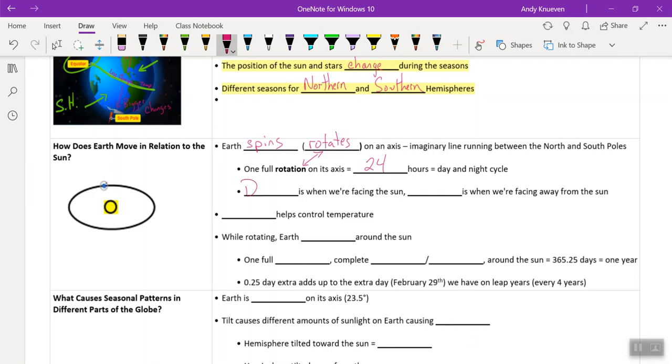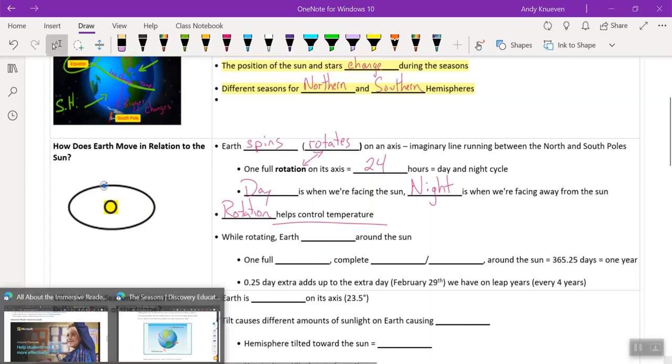Well, it's day when we're facing the sun, and then the opposite of that, well, it would be night when we're not facing the sun. And this important rotation helps control temperature. All right. So that rotation, day and night cycle, helps our temperature being controlled properly.